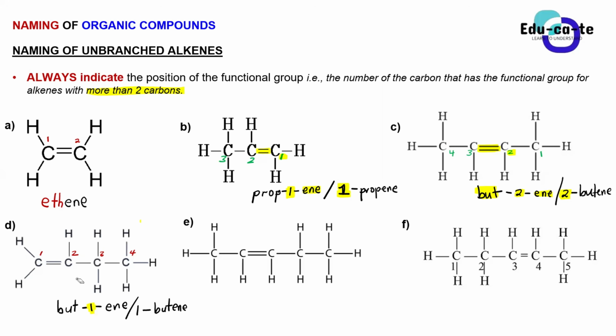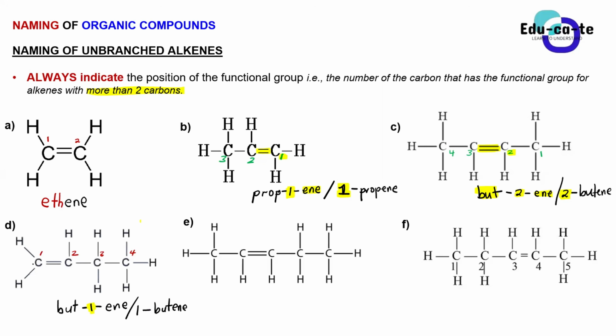It makes it different. Yes, what was your question? I know we are not in this section, but does this mean they are isomers? Yes, they're isomers of each other, but we're still going to get there later on to learn what isomers are. Just know, guys, that these are 2 different compounds. Although they look alike, and all of them have butene in them, the position of the double bond is different. Let's go to E, guys.